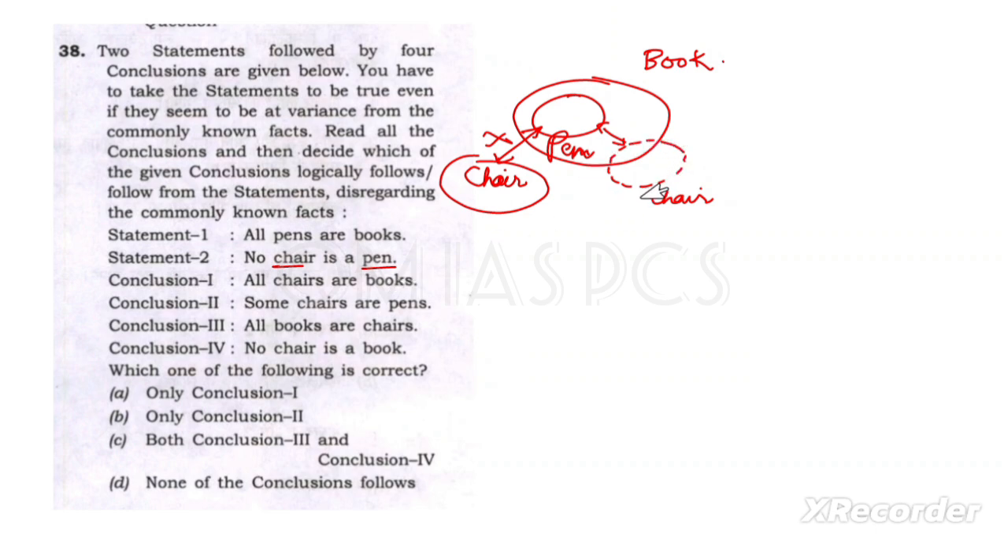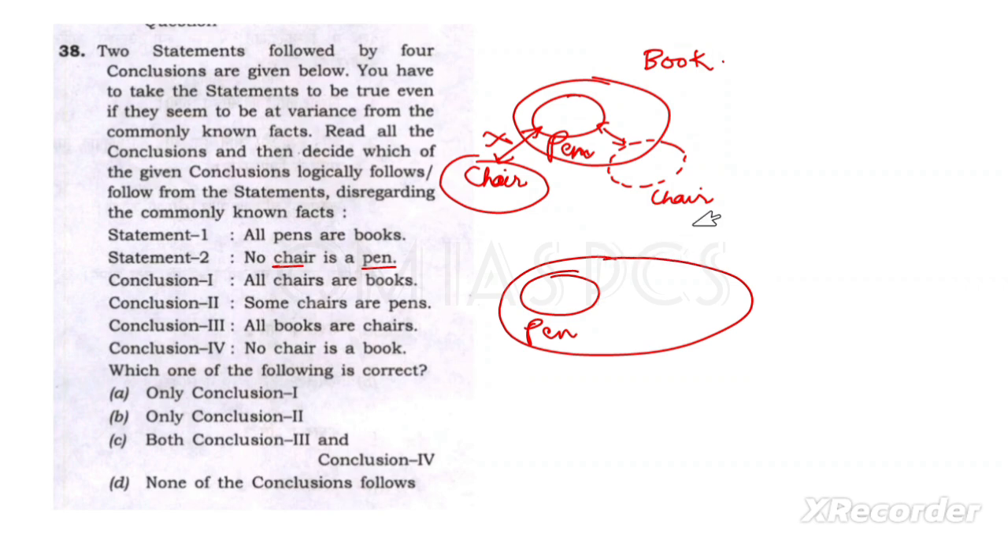We can draw a diagram like this one. If this is a pen, and this is your book, then chair can be here, chair can be here, chair can be outside, because there should be no common between pen and chair. But here it is not asking about the possibility. It is asking about the sure thing.